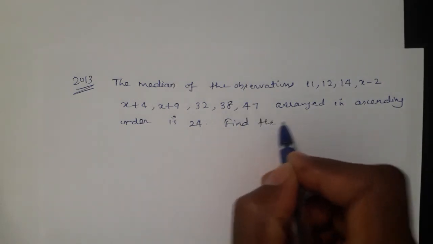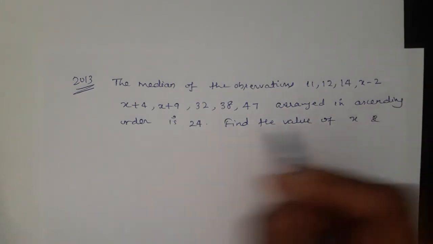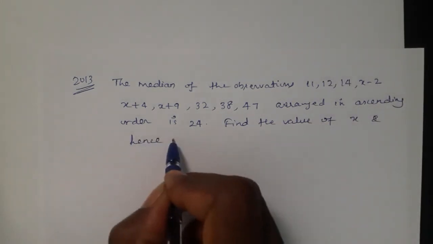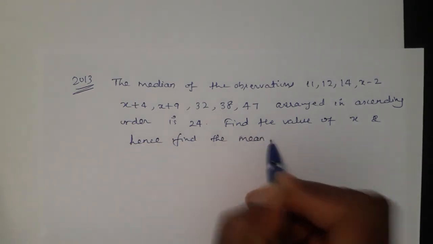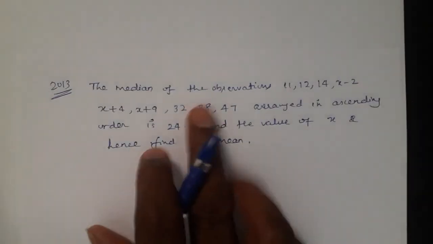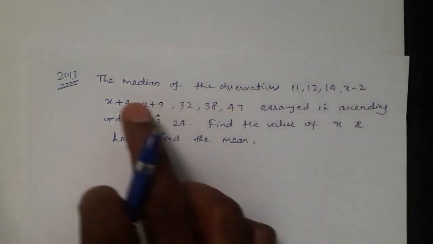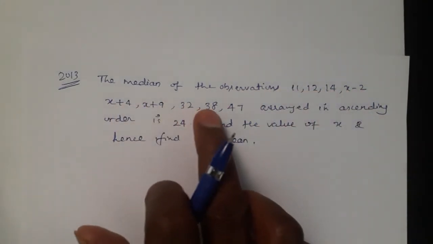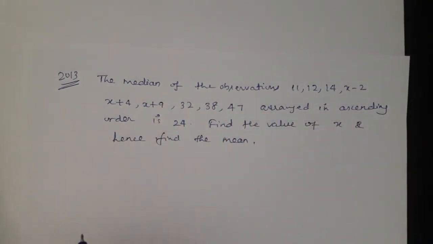Find the value of x and hence find the mean.